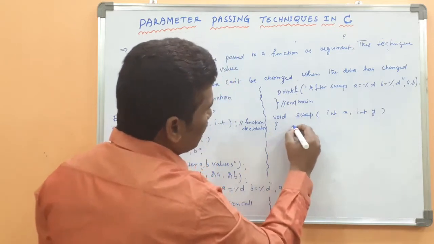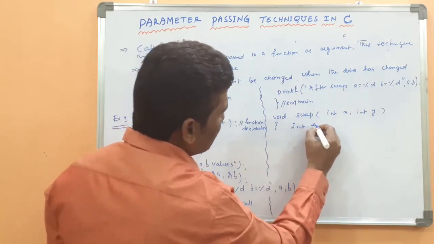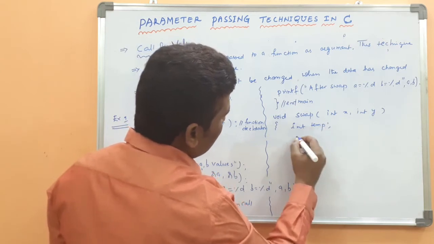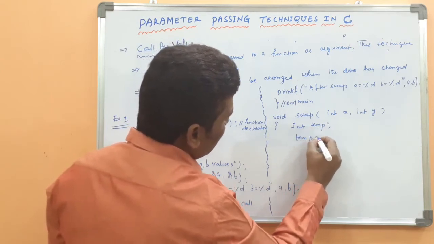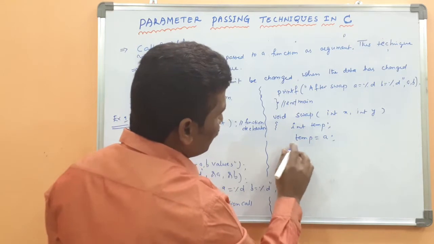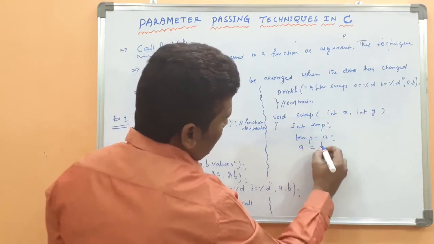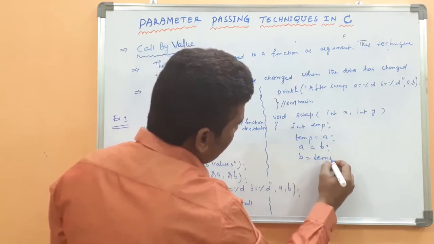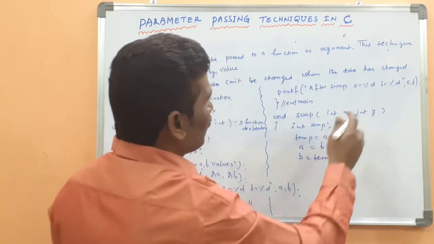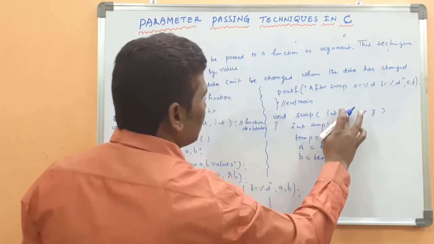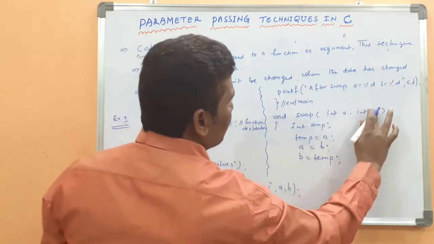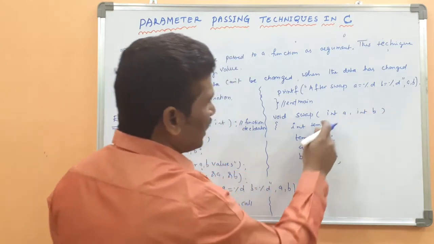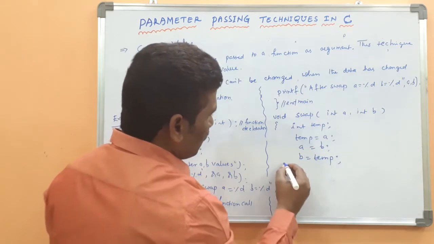Then I want to take a temporary variable inside the function, temp, then temp equal to a. After that I will explain it, don't get confused. b equal to temp. What are the variables here? Here, what are a and b? For example, I am using a and b inside the function. Good.